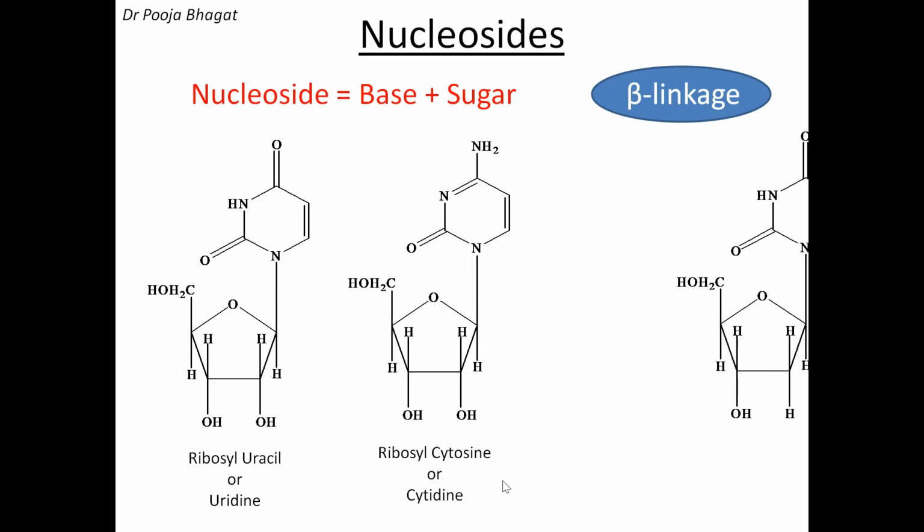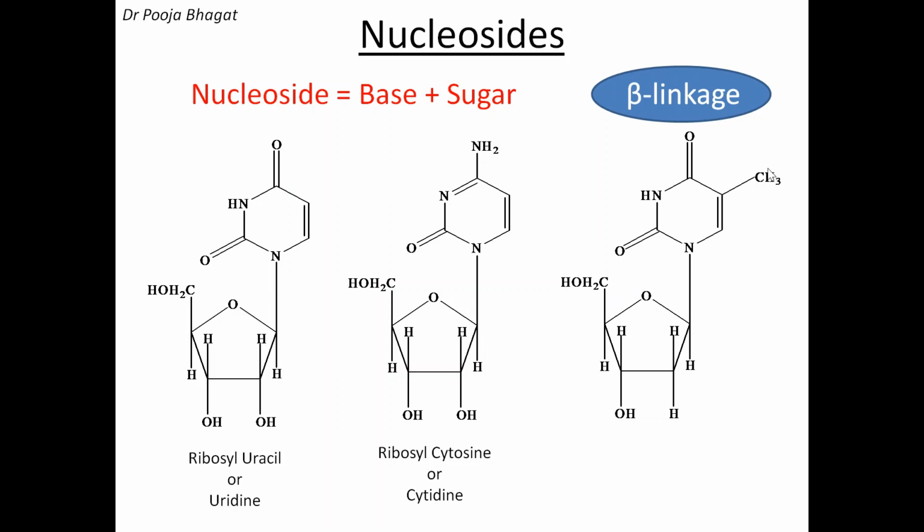Next, this is thymine. Thymine is present only in DNA, and therefore here the sugar is deoxyribose. See here at the 2nd position we have only H, not OH. So the name is deoxyribosyl thymine or thymidine. So in the nucleoside, if uracil is present, it is uridine. If cytosine is present, it is cytidine. If thymine is present, then it is thymidine. These are the names of the nucleosides.